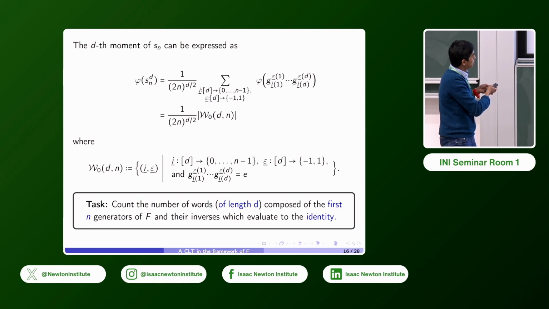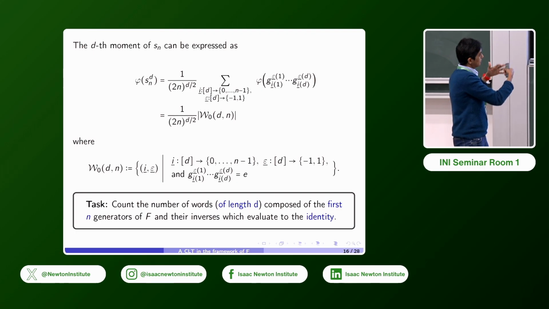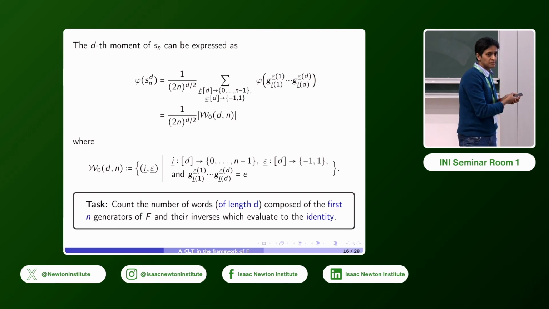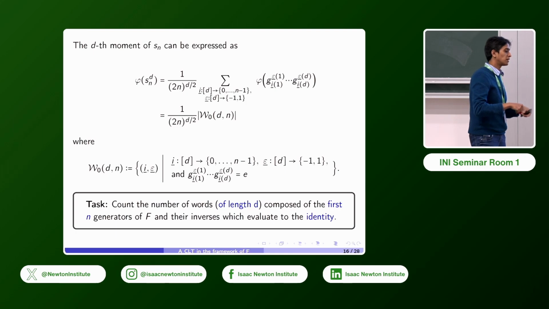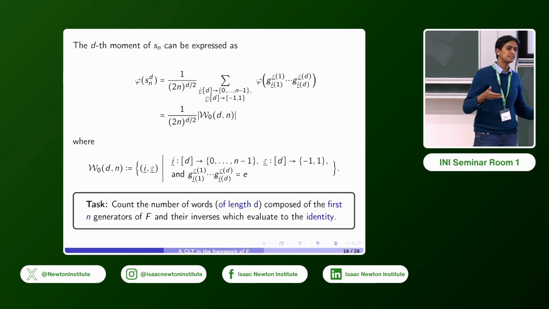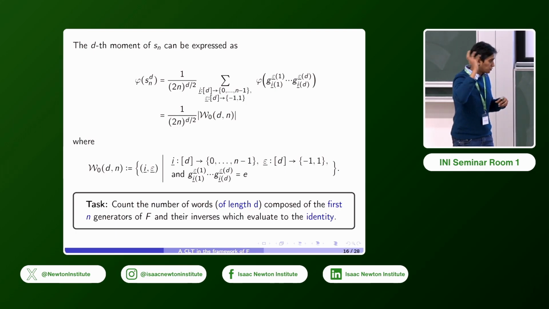So we have pairs of tuples I and epsilon. And from here on, I'm going to think about these pairs of tuples as words, which are composed of elements coming from F, either generators or their inverses. And these words are of length d. So the tuple I goes from d to 0 and minus 1. Epsilon goes from d to minus 1, 1. Epsilon just says whether the letter you're considering is a generator or its inverse. And I can take values from 0 to n minus 1. So we're drawing from the pool of the first n generators and their inverses of the Thompson group.